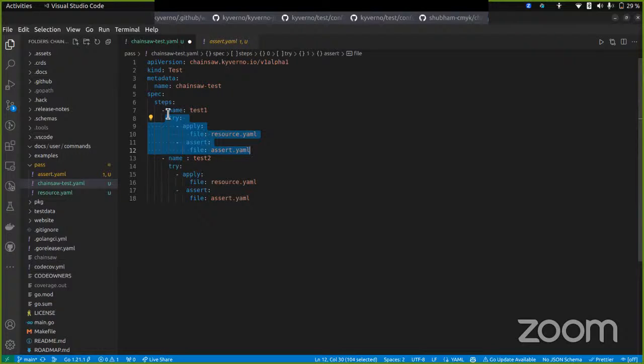Maybe you want to clarify in the documentation what is concurrent and what is not. Thanks, I have to drop now. Okay, so the steps can be concurrent, but inside the steps, the operations can't be concurrent because we have to follow the order over here. It's similar to the curl that we have followed.